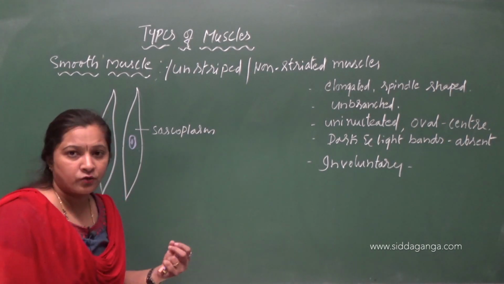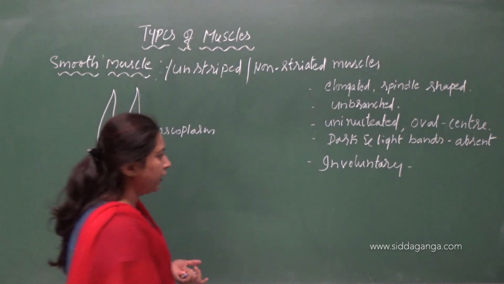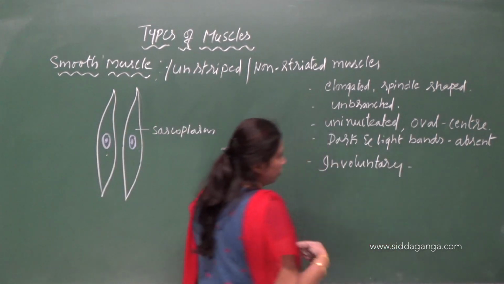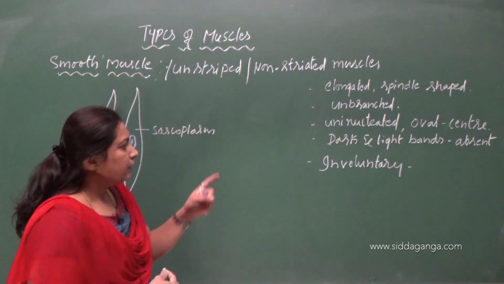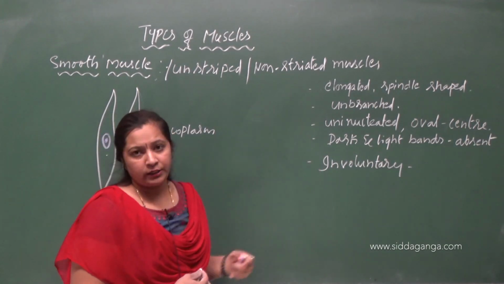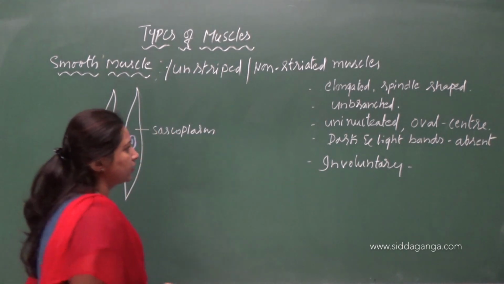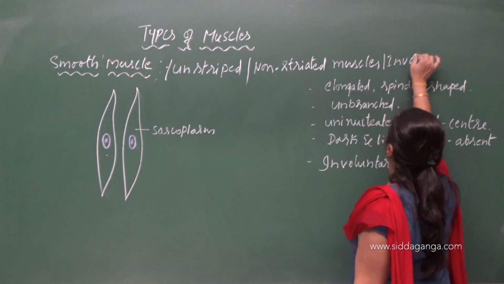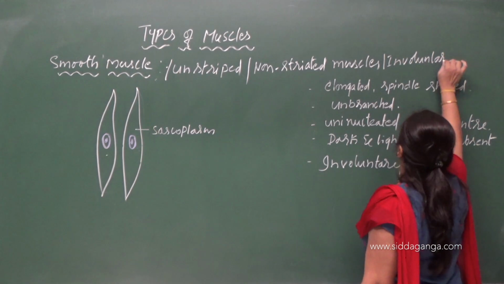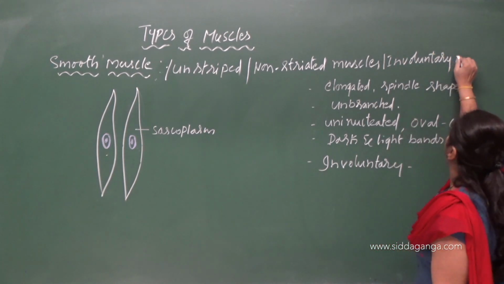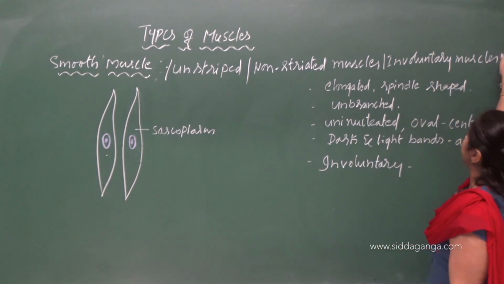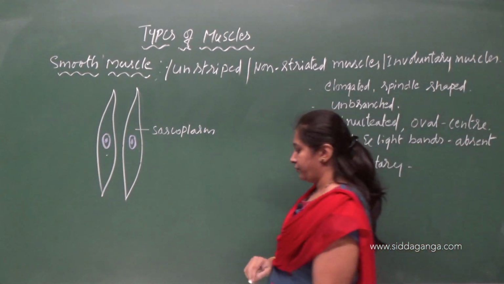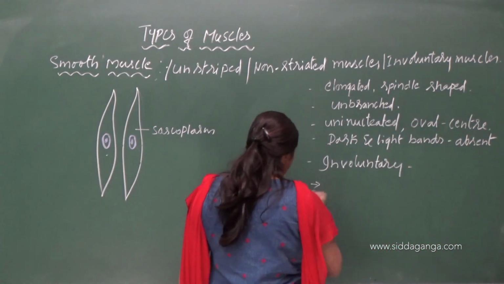They do not act according to our wish, so these are involuntary in nature. That's why these muscles are also called involuntary muscles.